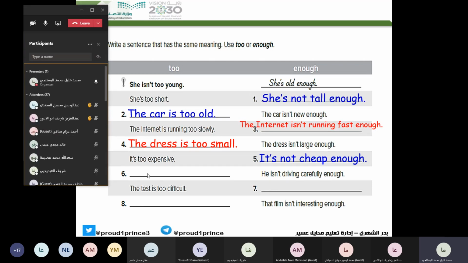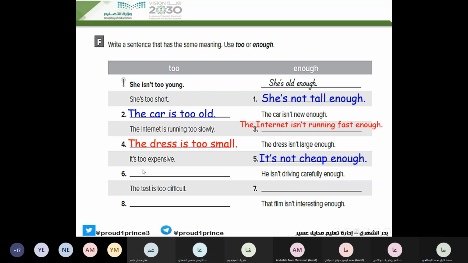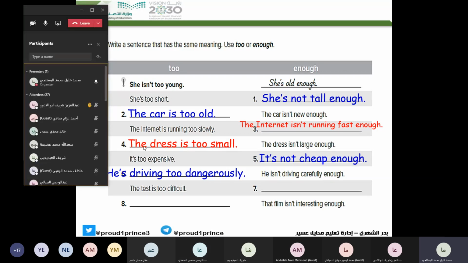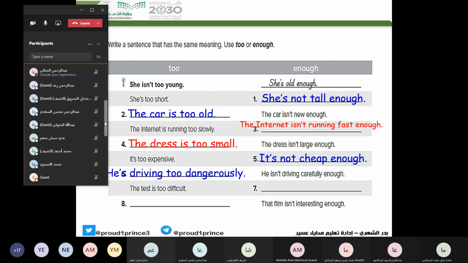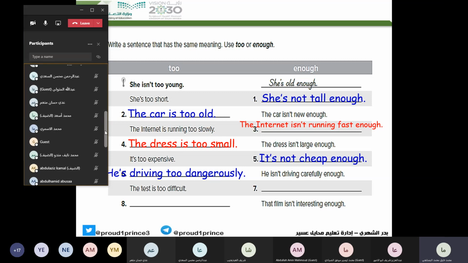Next, Abdurrahman Saadi. He isn't driving carefully enough. Yes, he is driving too dangerously. Good. The test is too difficult. Who can try? Muhammad Asad, are you here?